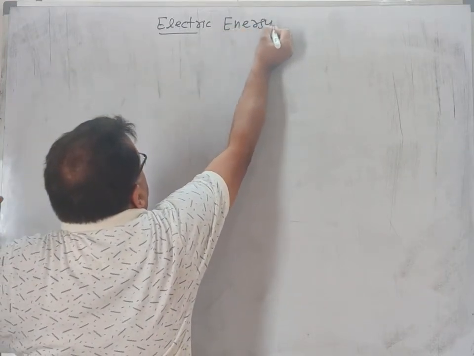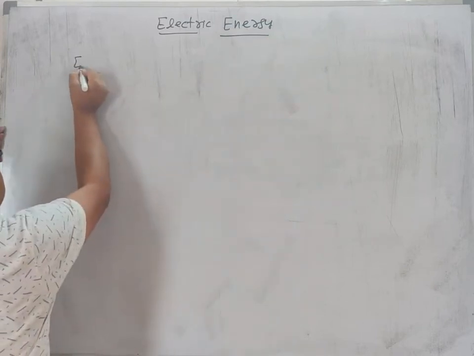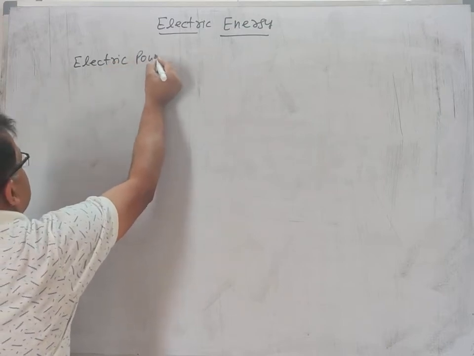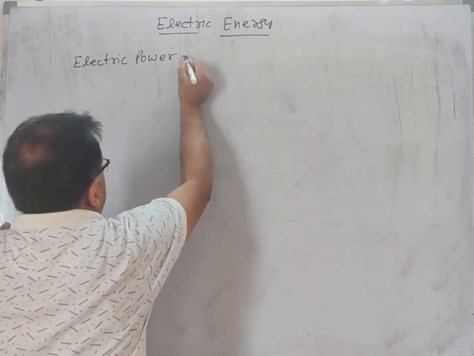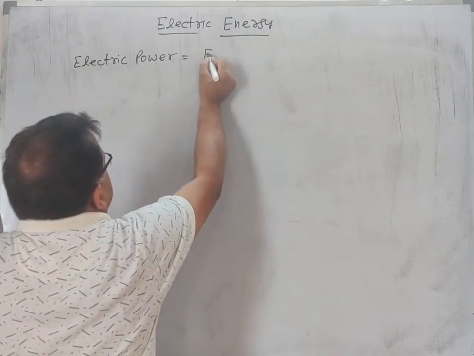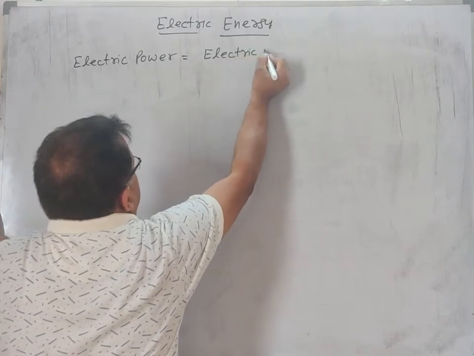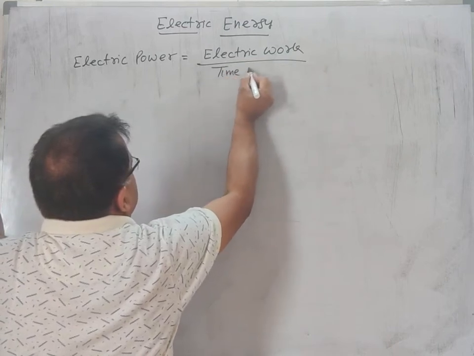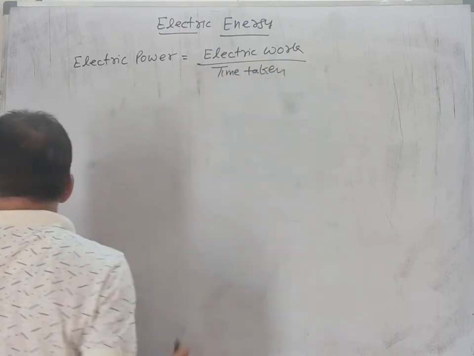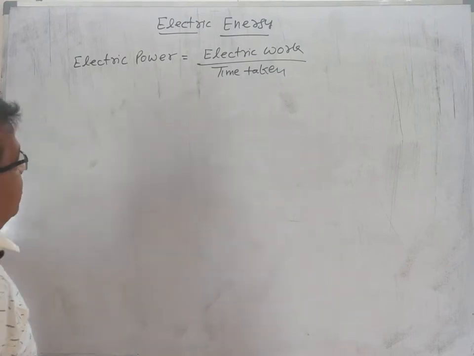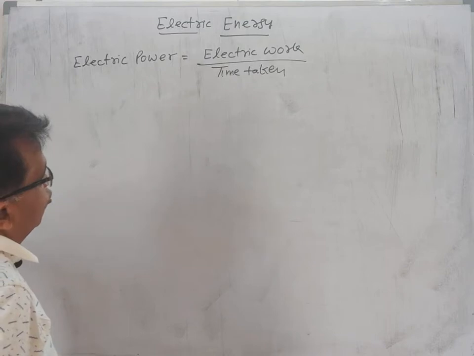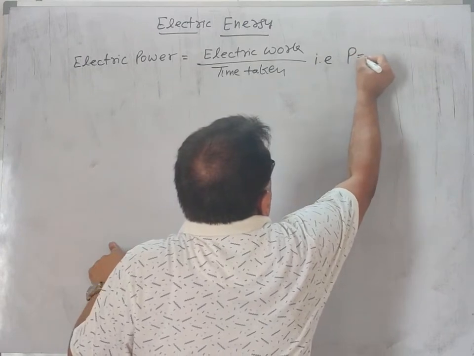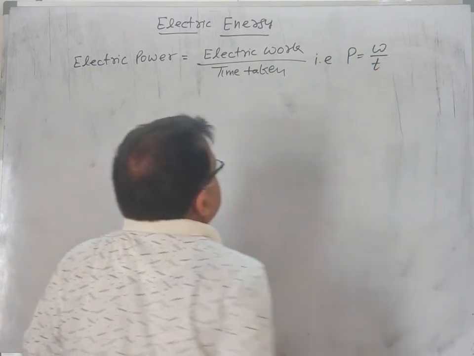Electric energy. We have studied that electric power is equal to electric work by time taken, that is P is equal to W by T.